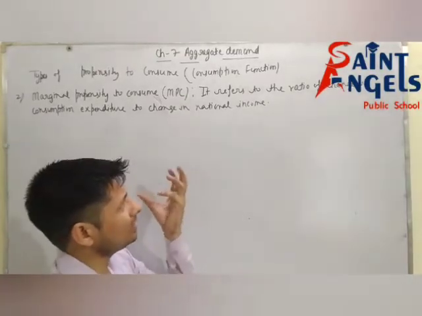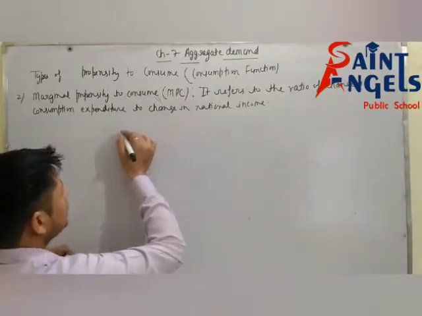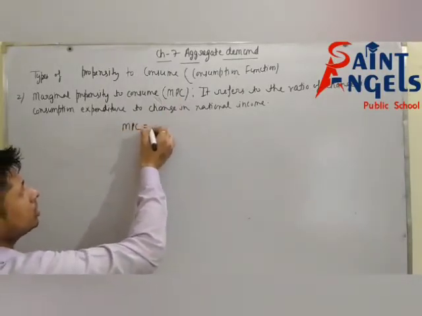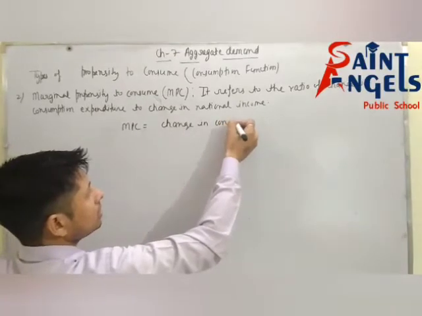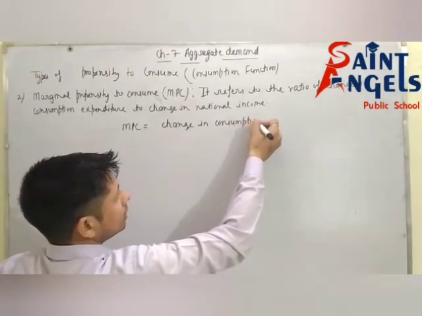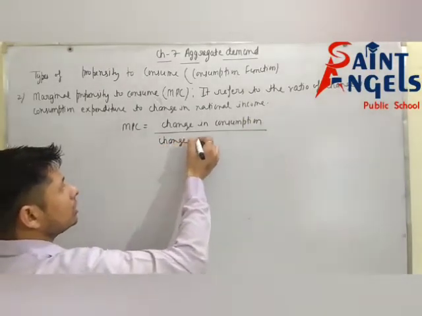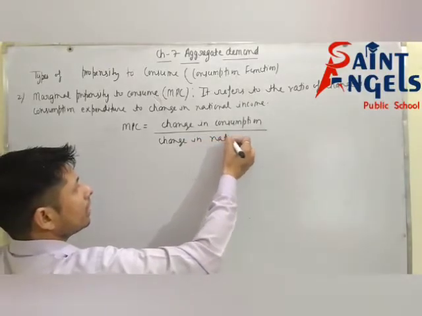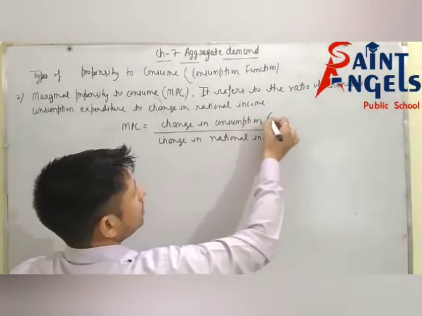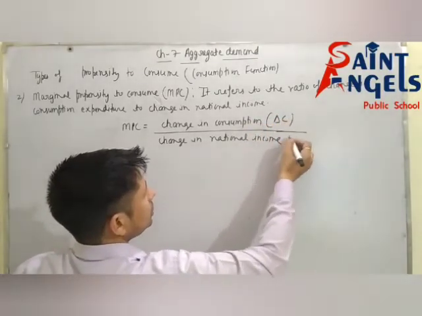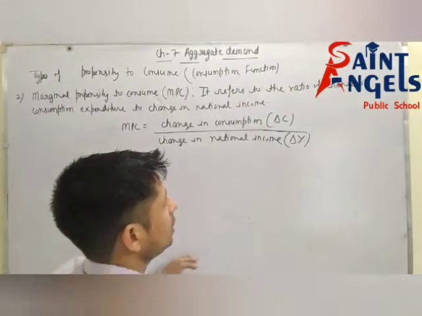Now we will try to understand this definition with the help of the formula of MPC. See, what is the formula of MPC? MPC is equal to change in consumption divided by change in national income. Change in consumption means delta C, and change in national income means delta Y. So I can write this fraction in this form.